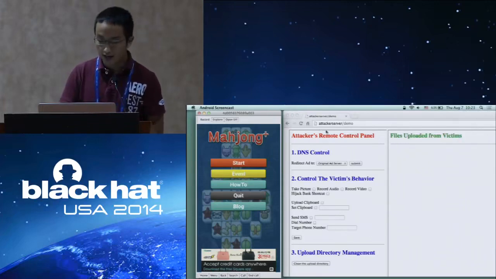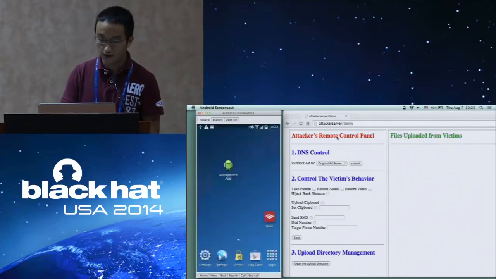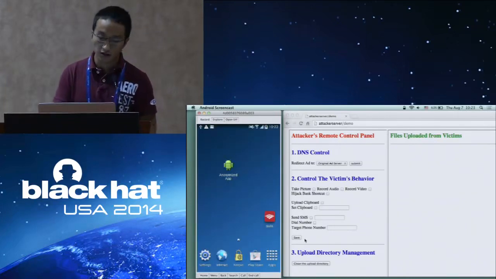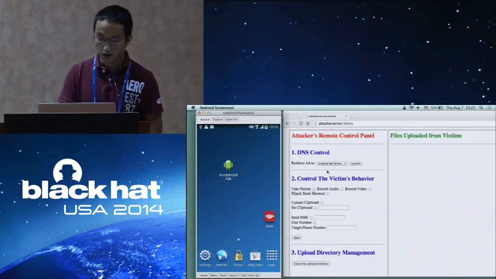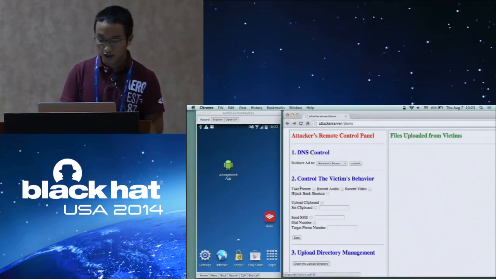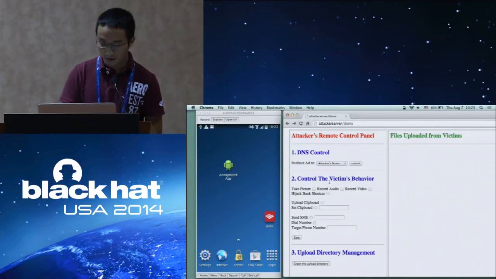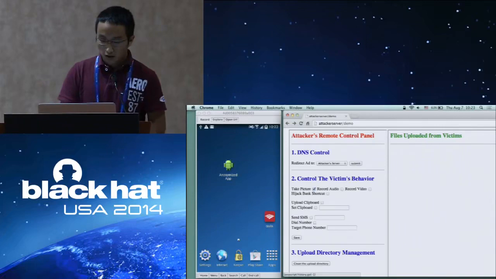And on the right-hand side, you can see the attacker's control panel where the attacker can configure the type of the attacks. So for example, after hijacking the DNS or some more powerful attacks that Tao will introduce later, the attacker can redirect the ad to its own malicious server. And it can also try to control the victim's behavior. For example, it can select take pictures. And later, if you open the app, you will see the pictures uploaded to this panel.